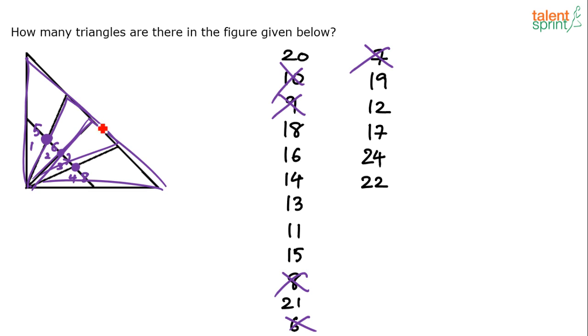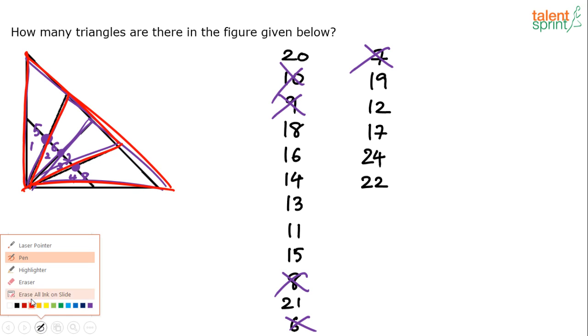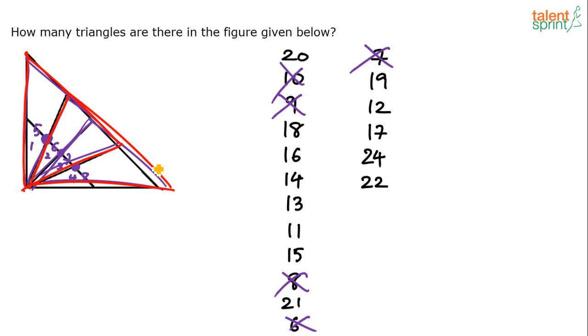We've got 11 already, remember? 11 already. This is the 12th one. Yes or no? 12th triangle. I'm merging these 3. Right? Then 12th one. This is the 13th one. And then I can actually take the biggest triangle here, right? The full triangle, the 14th triangle. So we've already got 14. Now if you have got 14, then 11, 13, 12, all these get eliminated, right? So 14 triangles are there already, but can there be more?